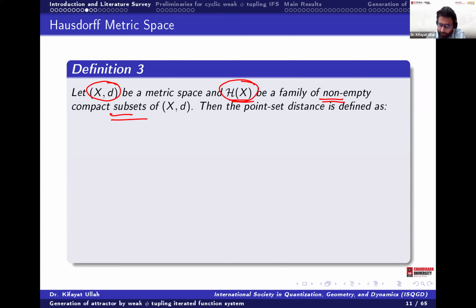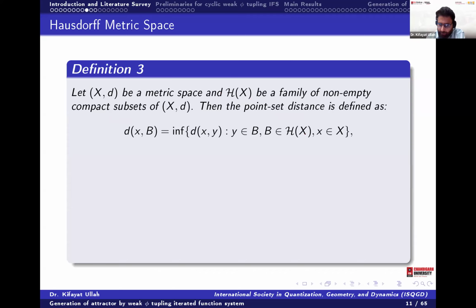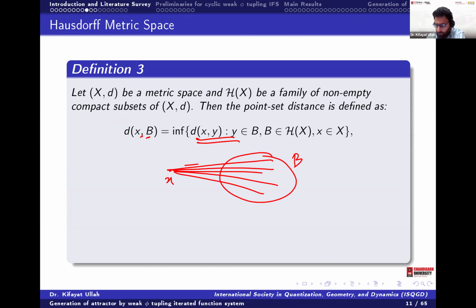Then we define the distance from a point to a set in the usual topological way. The distance from a point x to the set B: we compute the distance from x to every point of B and take the least one.